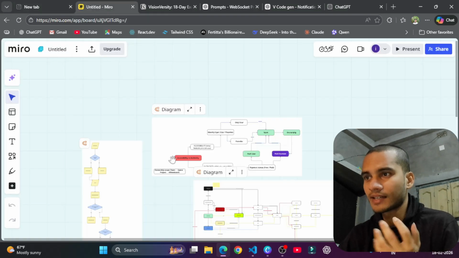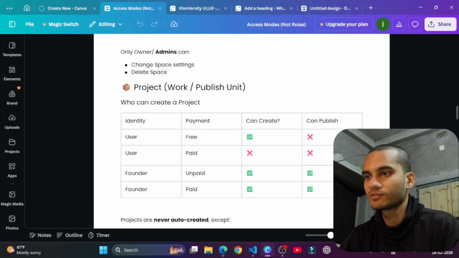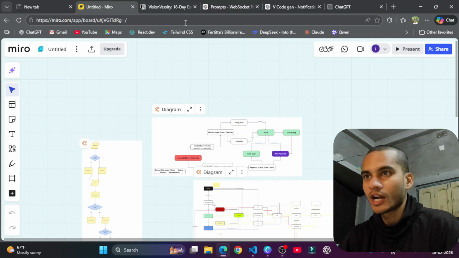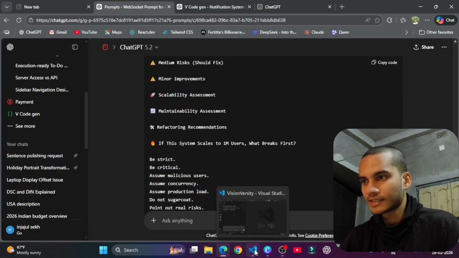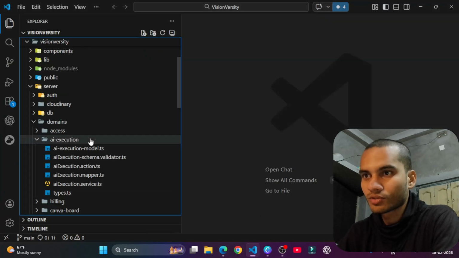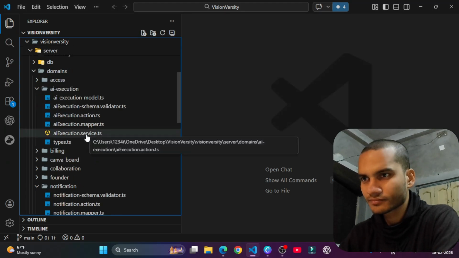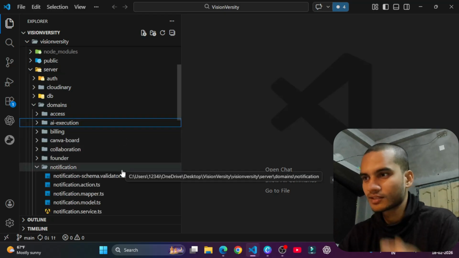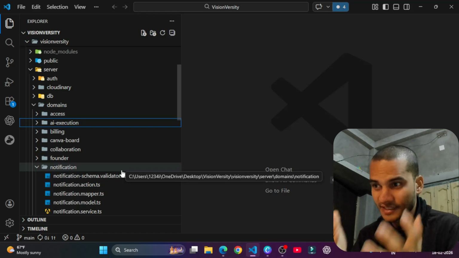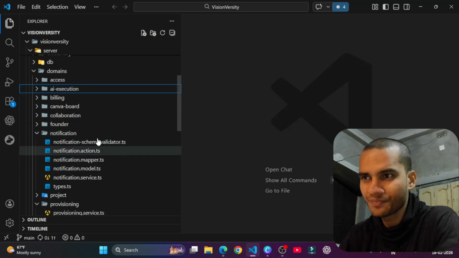And these are my plans. I'm using Canva, Miro, Notion, right? Right now I'll show you how I write my code base. I've completed almost 40% of the backend code base. This is a very interesting project, because it's kind of idea generation and flow chart or mind map creation. So it's a SaaS platform.